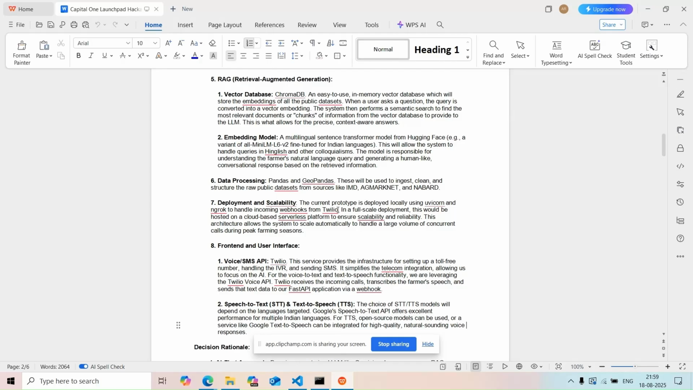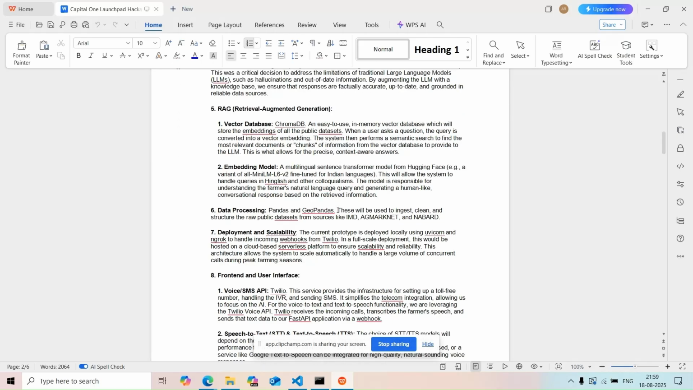Let's dive into what's happening under the hood. The core of Krishi-Vani is built on a modern tech stack designed for speed and scalability. The entire backend is powered by Python, known for its versatility and extensive libraries for AI and data processing. We chose FastAPI to build our API because of its high performance and automatic documentation. It allows us to create robust and efficient endpoints that can handle thousands of voice requests.